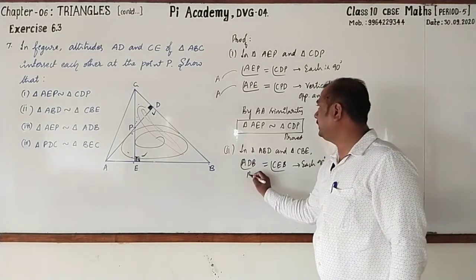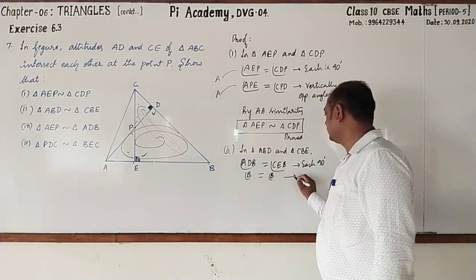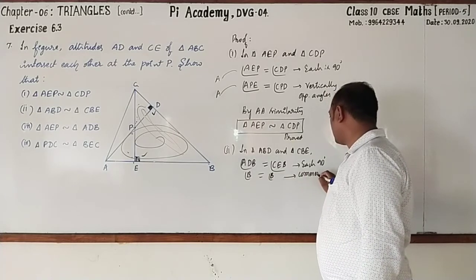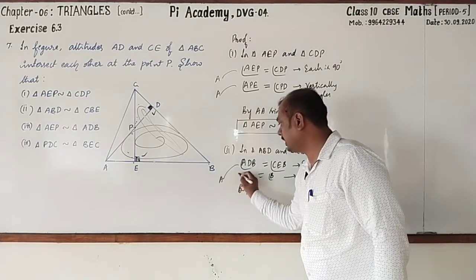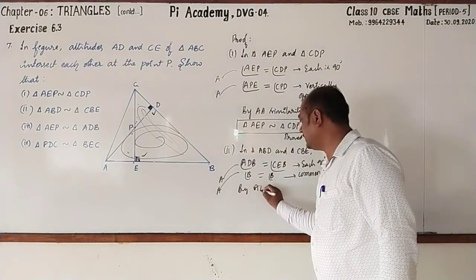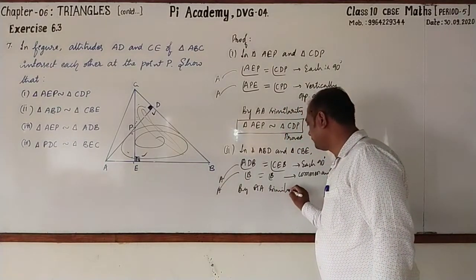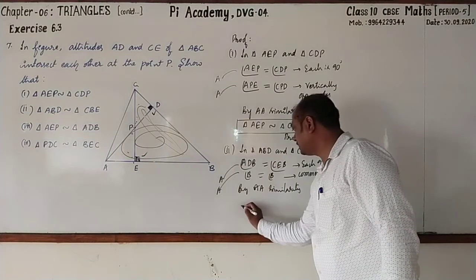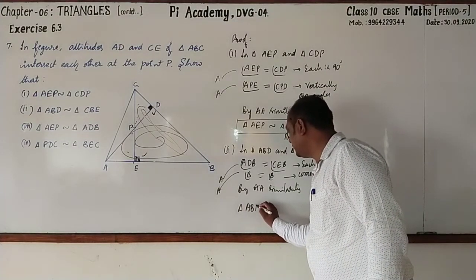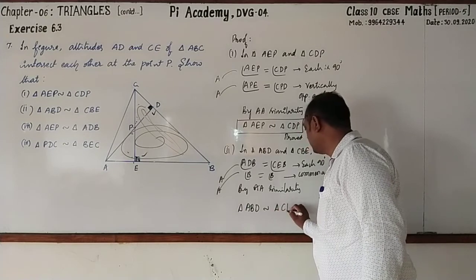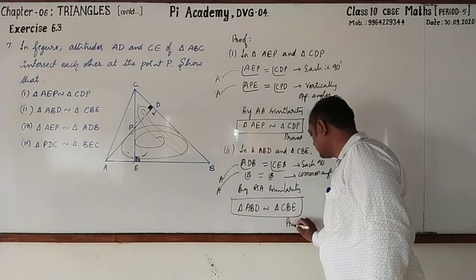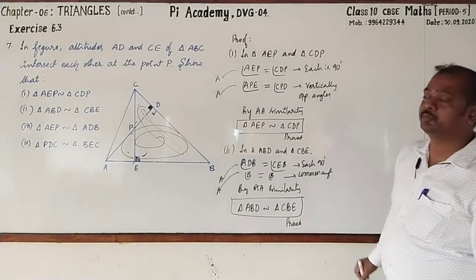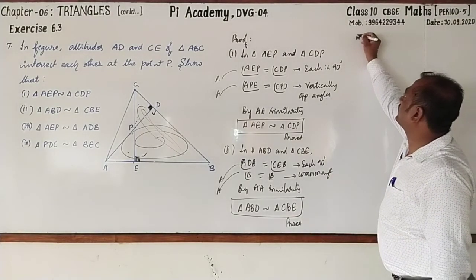Next, angle B equal to angle B. This is the common angle. By which criterion? AA similarity. We can write triangle ABD similar to triangle CBE. Hence it is proved.